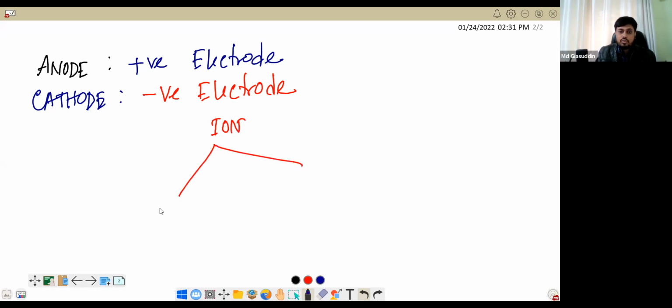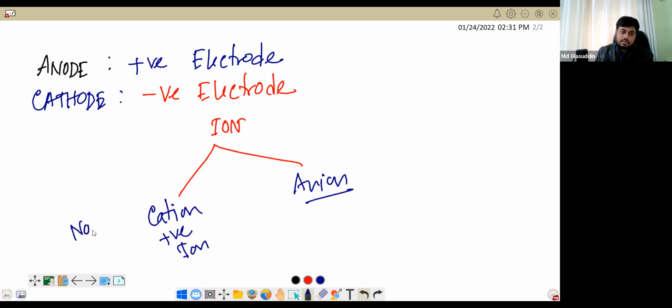Ions are of two types. One is cation and another is anion. Okay. So what is cation? Cation is the positively charged ion, like sodium plus, potassium plus.